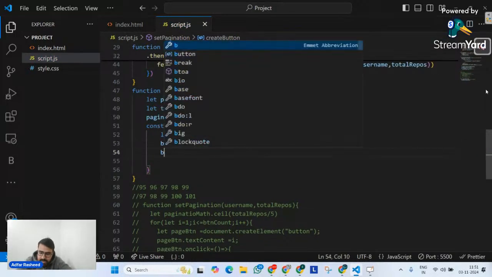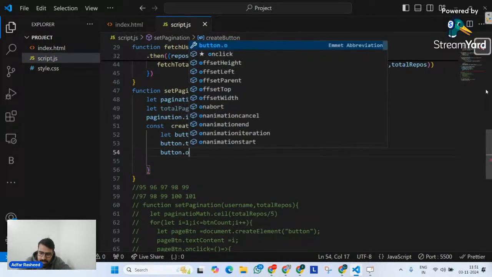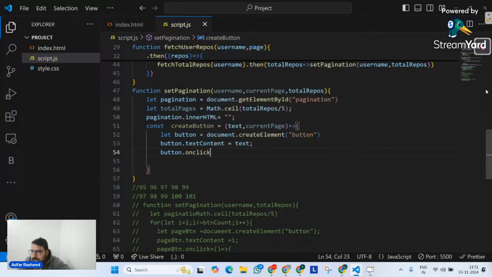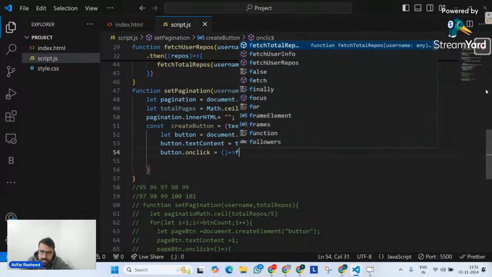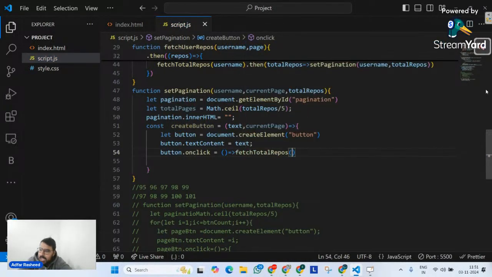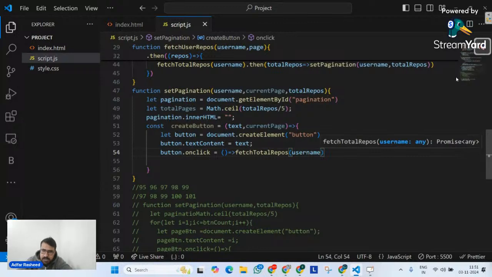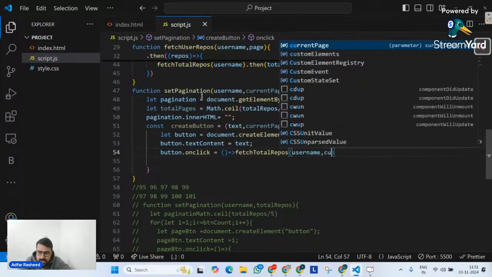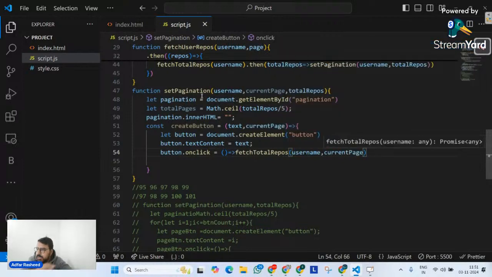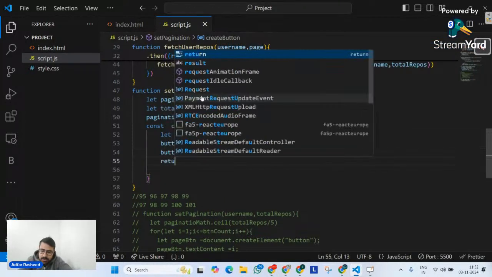Second thing, on this button I am having an onclick event. Whenever anyone clicks on this, at that point of time, please call a function in which you will simply fetch my total repos. And what is the total repos function going to have? It's going to have username as an argument because that's what I have passed here. And second thing is current page, which is being passed as an argument to this particular button. Okay. And finally, I will simply return that button.